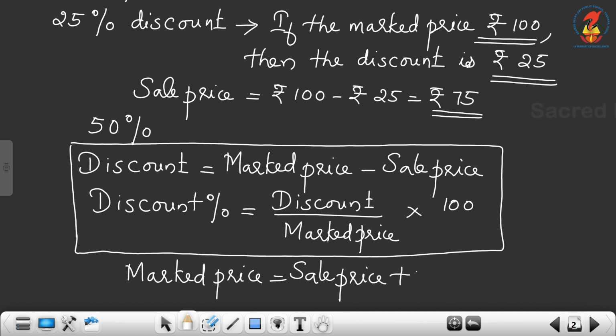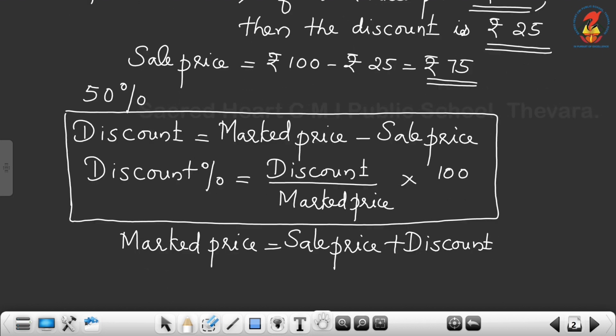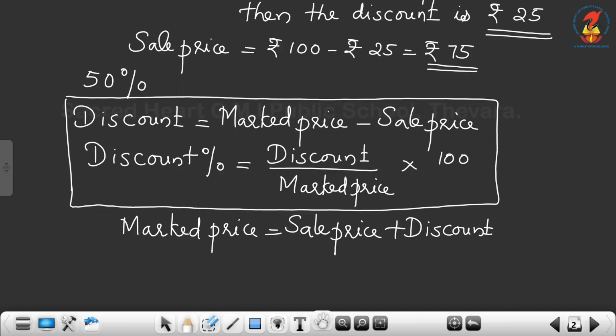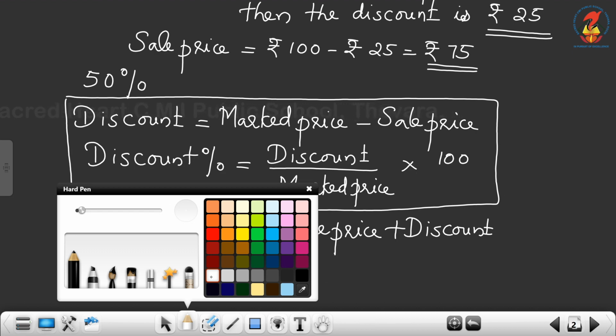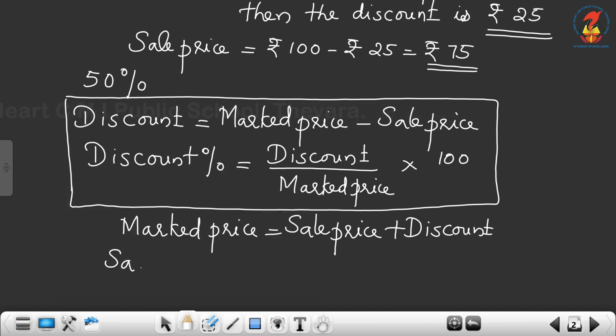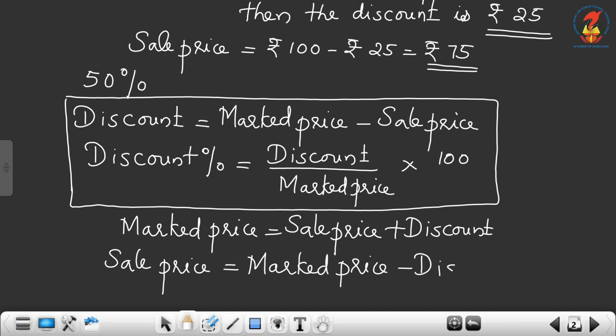And we can find out the sale price also. Sale price is equal to marked price minus discount.